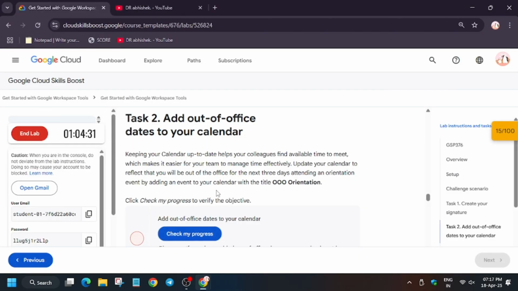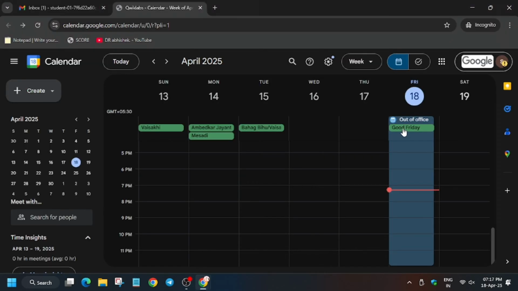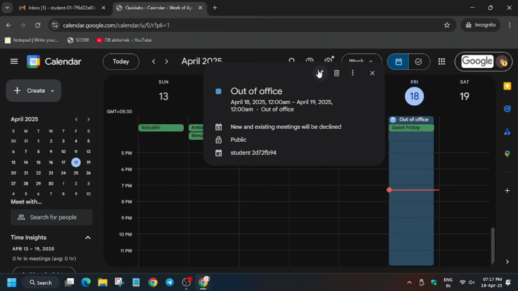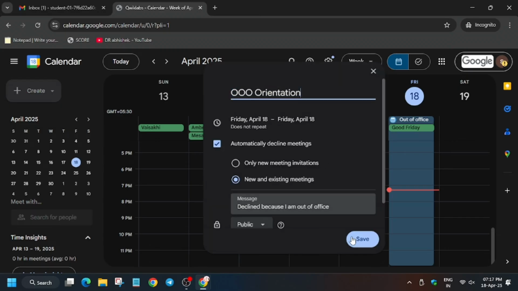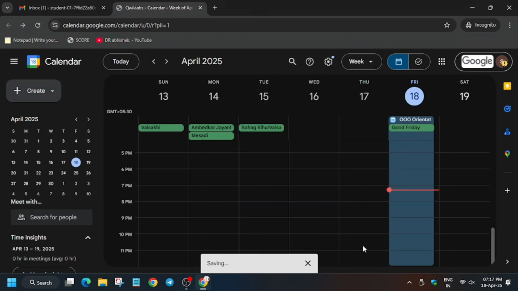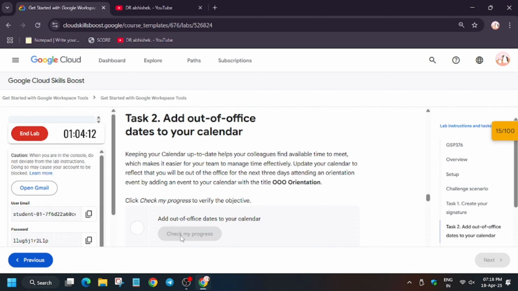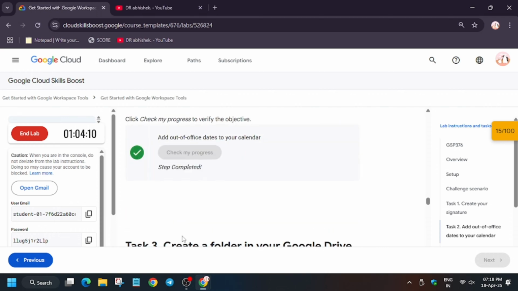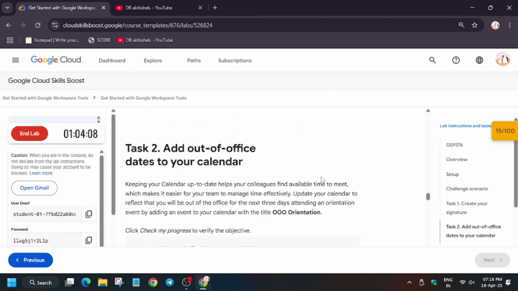So basically we won't get score because here's the catch. We did one mistake. We haven't named it. So the name we have to update. We just used the default name. As you can see, it's out of office. Now you can just rename it and save it. I intentionally did this because a lot of you guys may miss and make errors. So make sure to watch the video carefully.